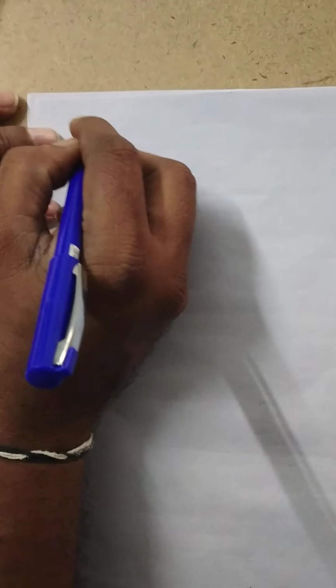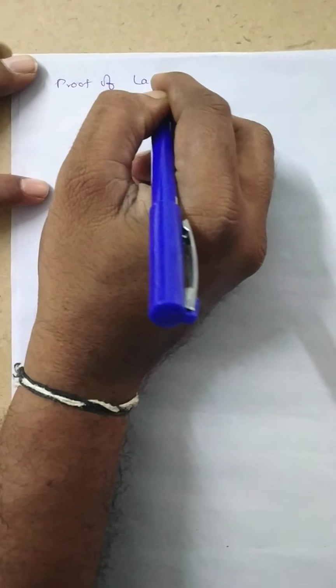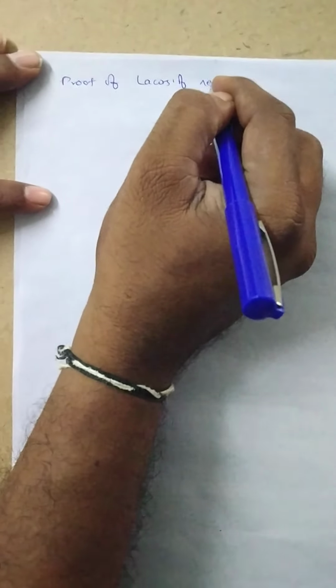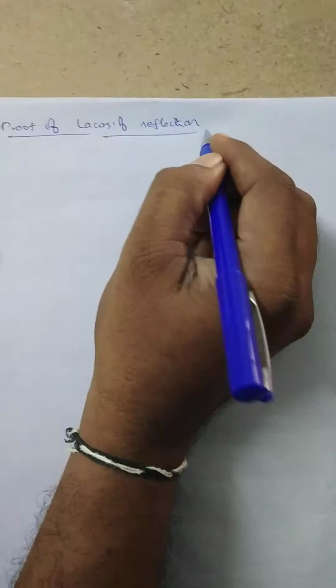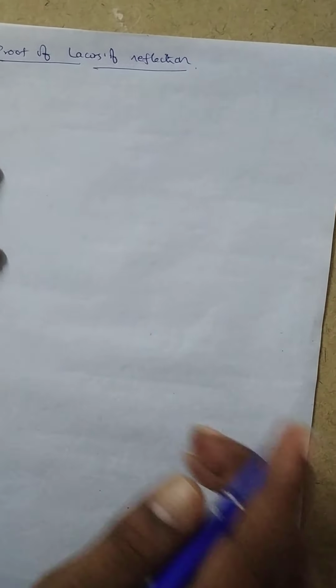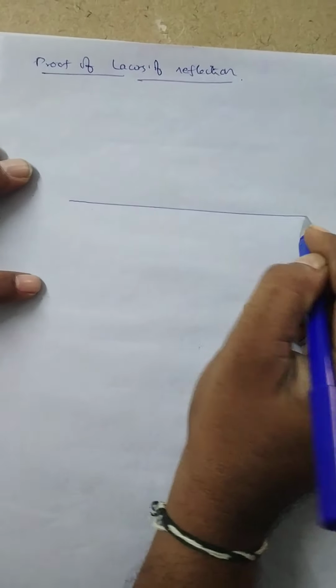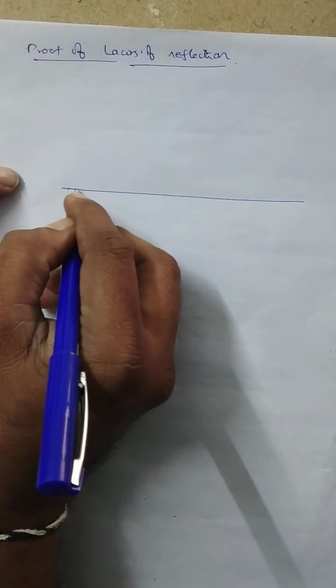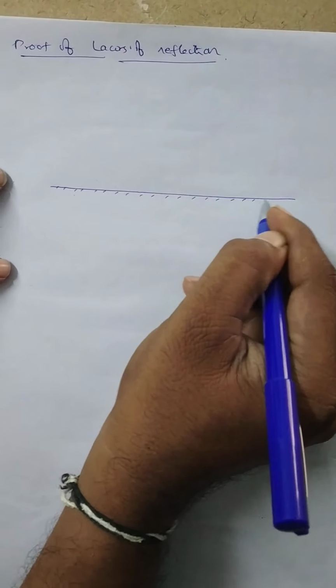So, according to Huygens theory, first, the proof of the laws of reflection. Suppose this is the reflecting surface.